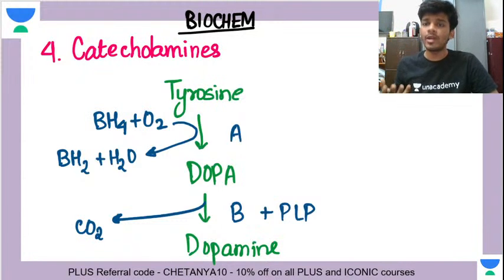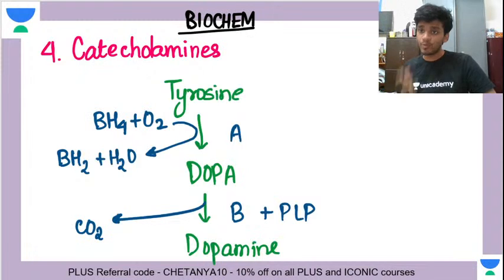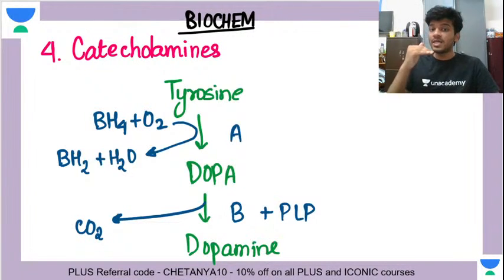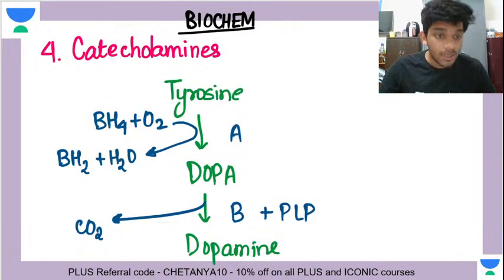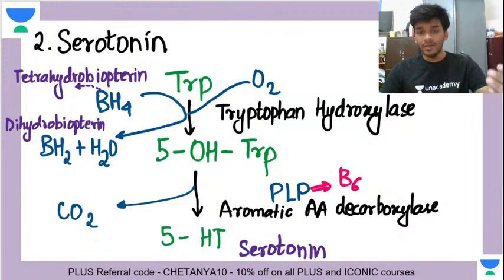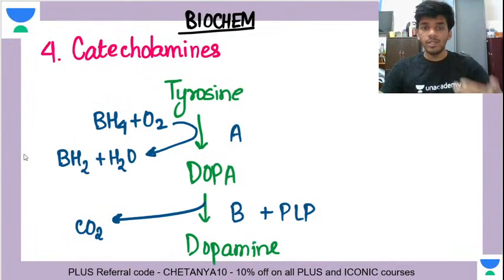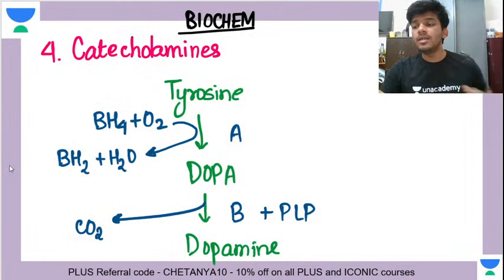Is tyrosine an aromatic amino acid? Yes, very much like tryptophan. Very similar to serotonin. देखना सेरोटोनिन कैसे सिंथेसाइज होता है, और जब सेरोटोनिन से कंपेयर करोगे तो तुम्हें डेजा वू होगा. देखो सेरोटोनिन, you started with tryptophan, you did hydroxylation, you did decarboxylation. ओके, अब डेजा वू लो. देखो you started from tyrosine, you did hydroxylation and you did decarboxylation.